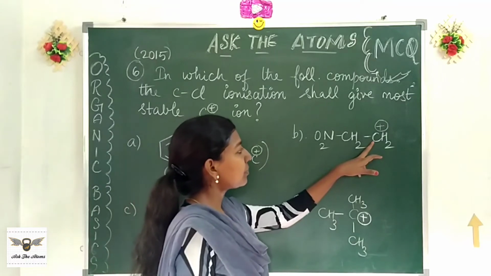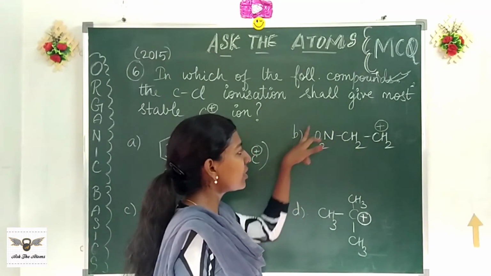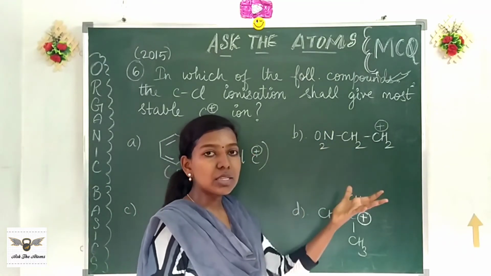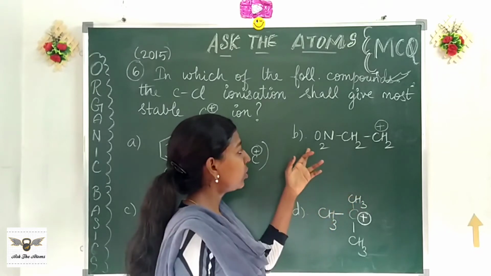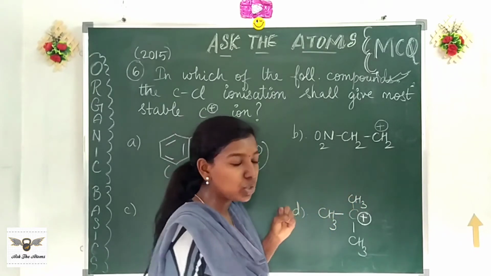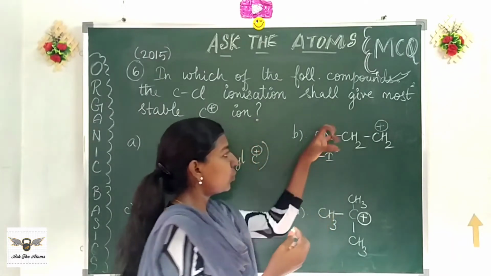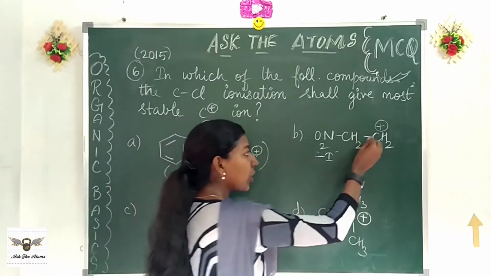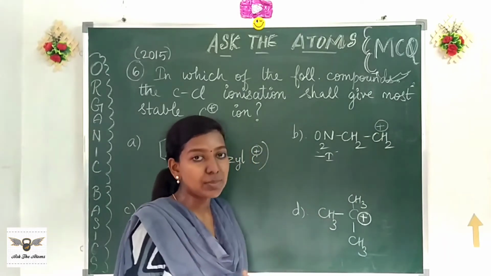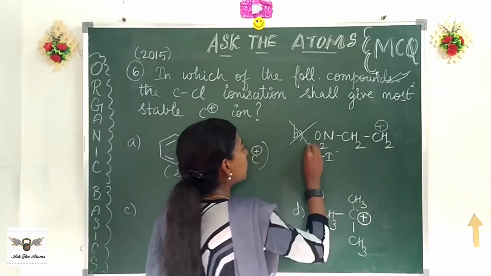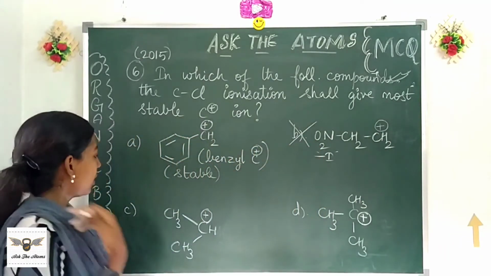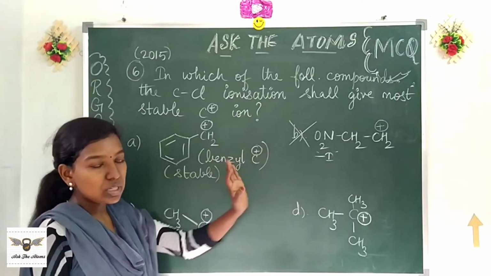Now come to this. What is special about this? You have a substituent, nitro group. What is it about the nitro group? Nitro group is electron withdrawing, which shows -I effect. There is no resonance here, but electron pulling happens. So this carbocation is going to be even more destabilized. So this is not our answer. We need something to stabilize it, not to destabilize it.